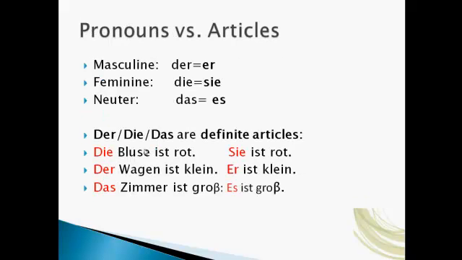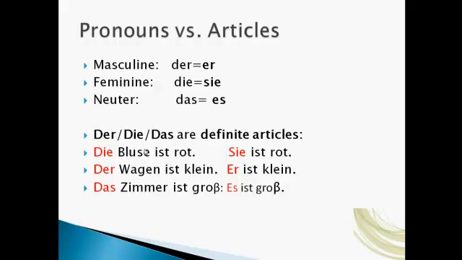So pronouns and articles in German. So we have the masculine der, feminine die, neuter das. So there are 3 kinds of articles that mean the, der, die, das, in German. And it depends on the gender of the person or the item. And then the masculine for he is er, she, sie, and neuter es, which is like it, except in German each person and item, noun, has a gender, and the best way to learn them is to learn them together.